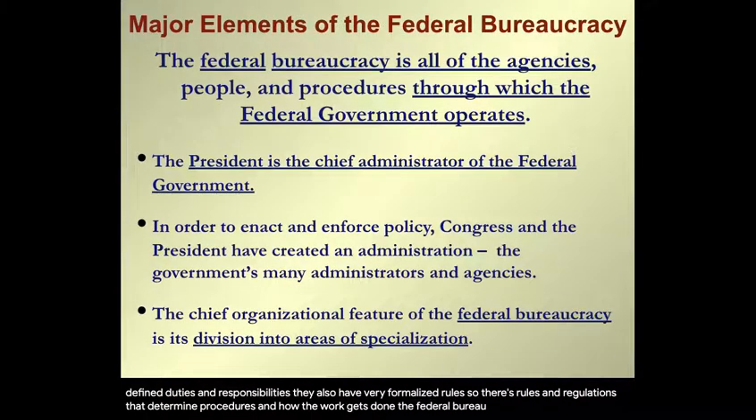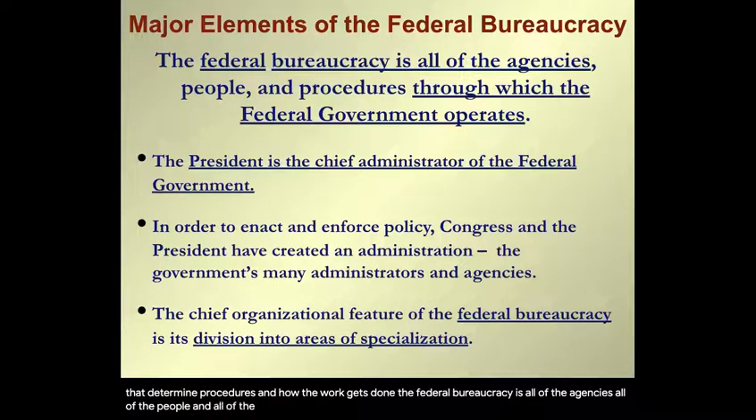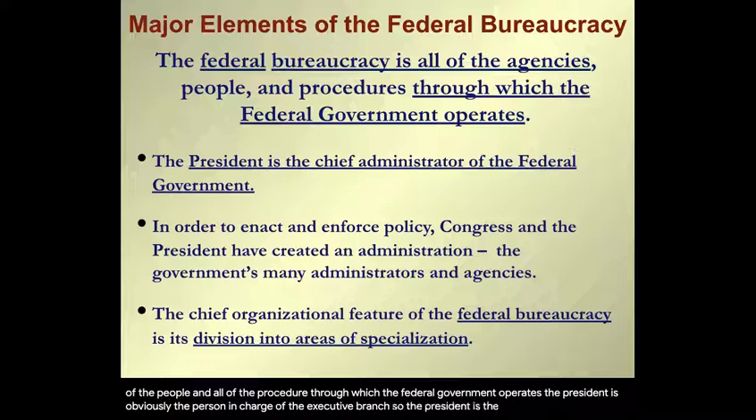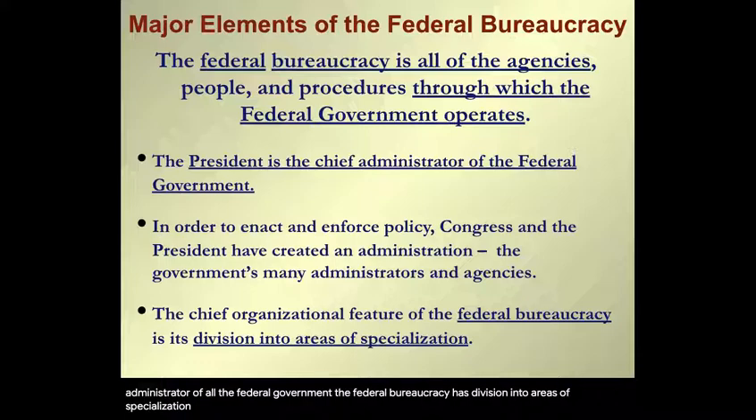The federal bureaucracy is all of the agencies, all of the people, and all of the procedures through which the federal government operates. The president is obviously the person in charge of the executive branch, so the president is the chief administrator of all the federal government. The federal bureaucracy has division into areas of specialization.